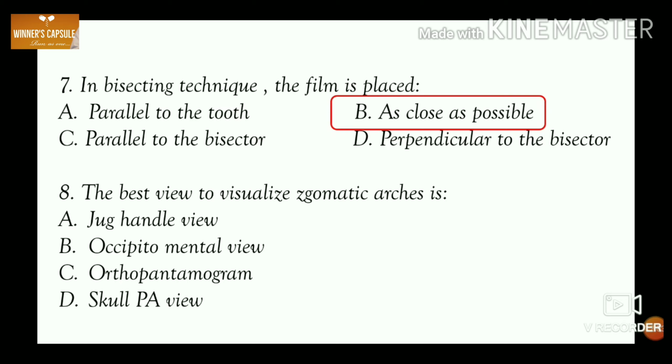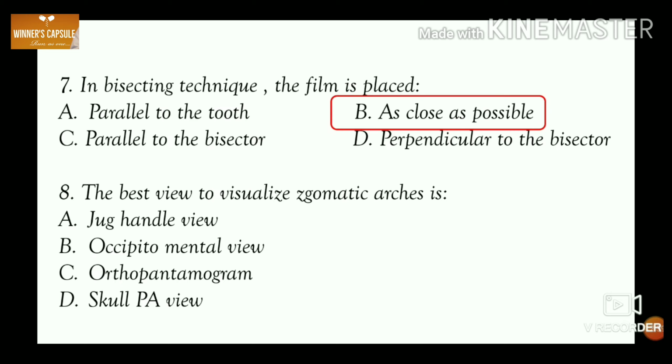In bisecting angle technique, the film is kept closer to the object and the central ray is directed perpendicular to the imaginary plane that bisects the angle formed by the film and the object. So in bisecting angle technique, the film should be kept closer to the object.